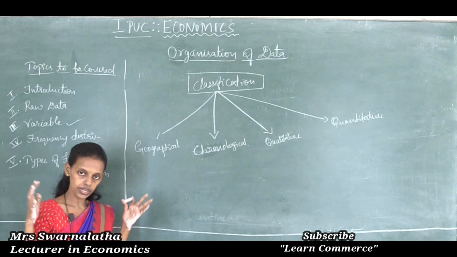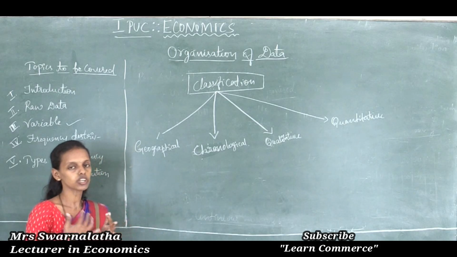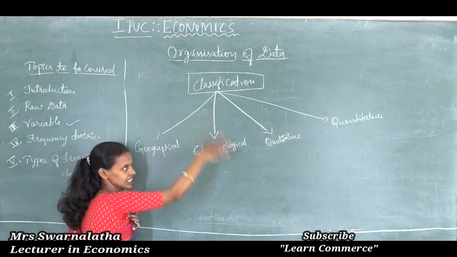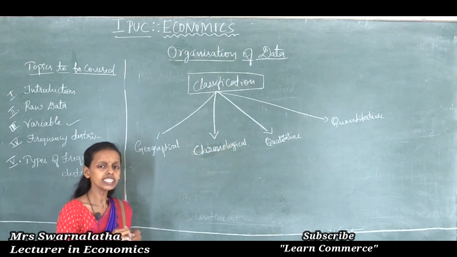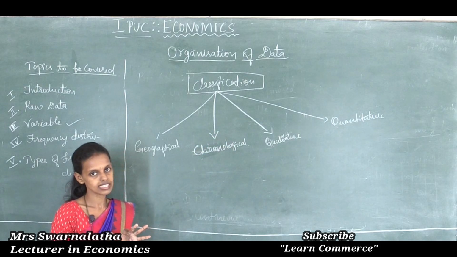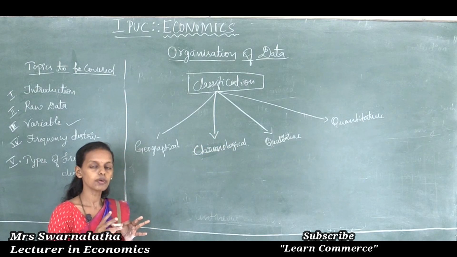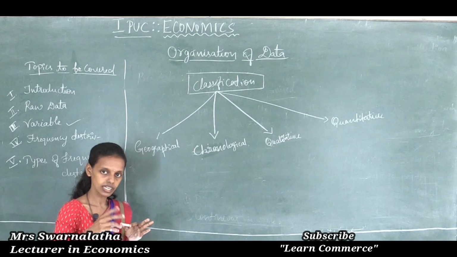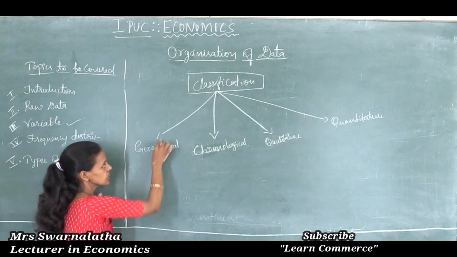To bring order or arrangement to the raw data, it is very essential to classify the data in a particular manner. Why is this classification of data essential? For the purpose of simplicity and utility.